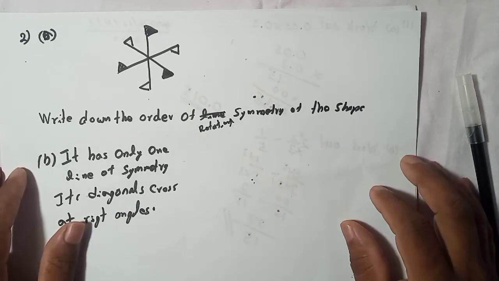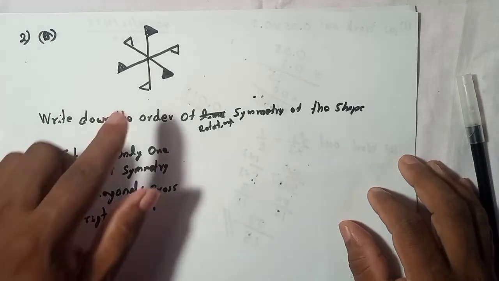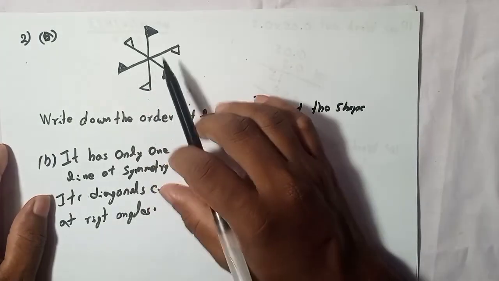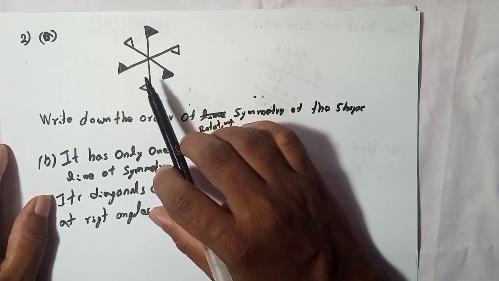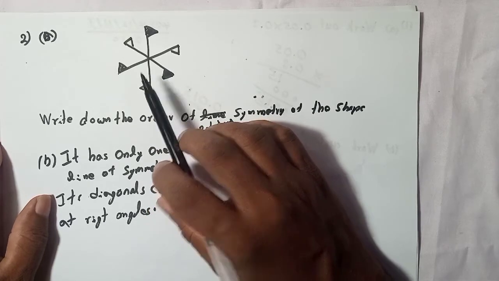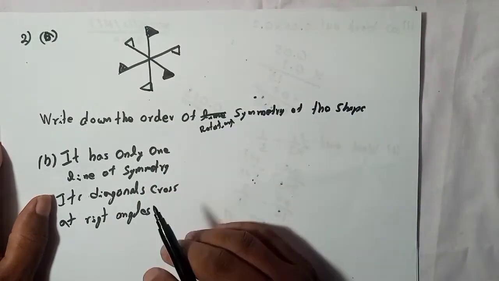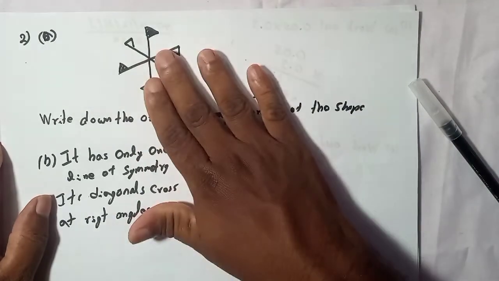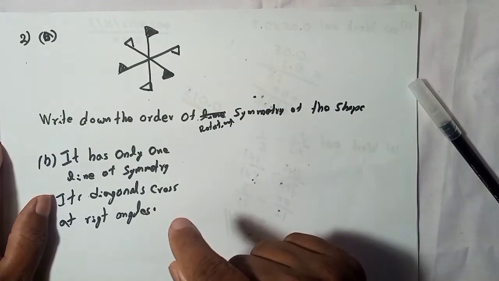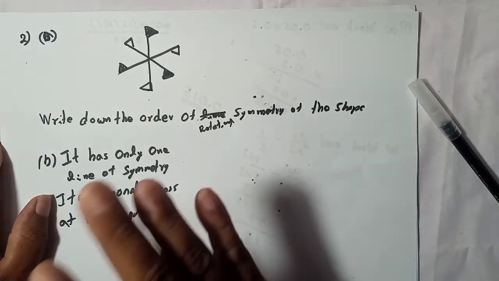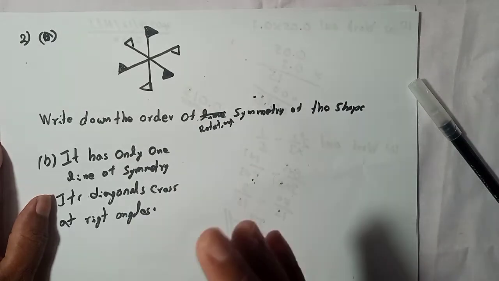Now, the second question. They tell us in this shape you have to find the order of rotational symmetry. First of all, you should understand what it means: if you rotate any shape 360 degrees, one complete round, how many times will you get the same thing? That's the basic idea.